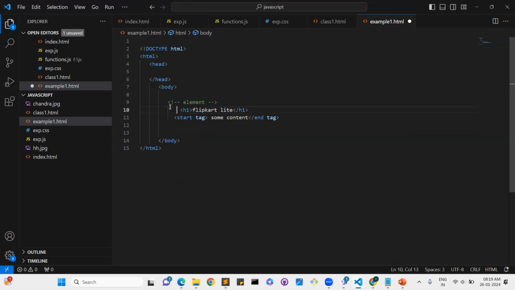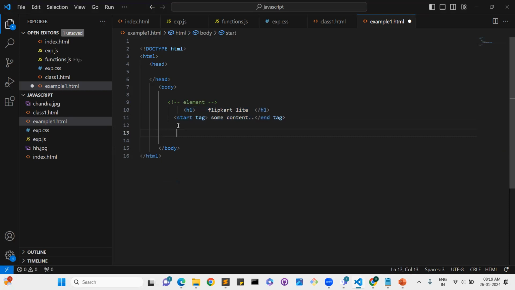I wrote you this example. See, this is the starting tag. Okay, this is the end tag. So some content is there. Flipkart is some content. So H1 is the starting tag, and slash H1 is the end tag. Okay, so the whole scenario is that element.